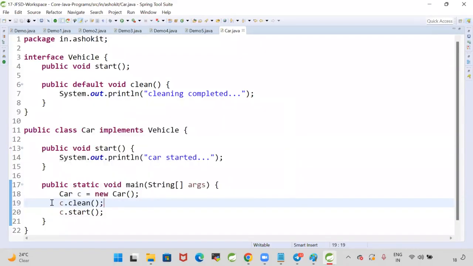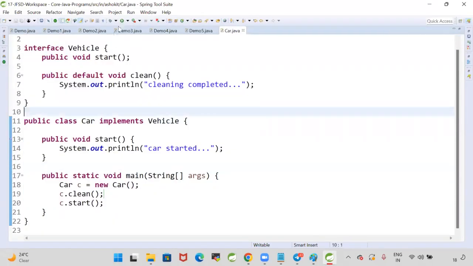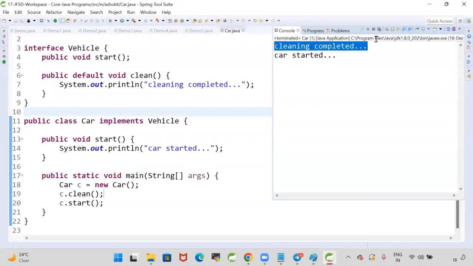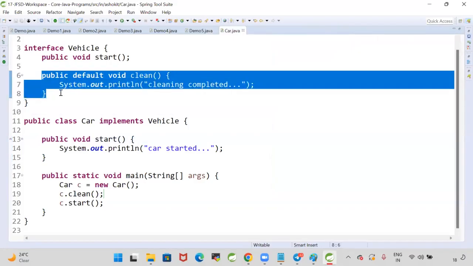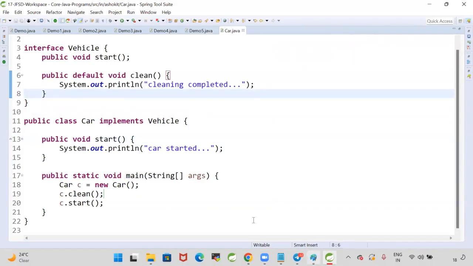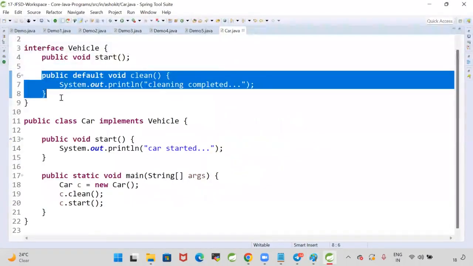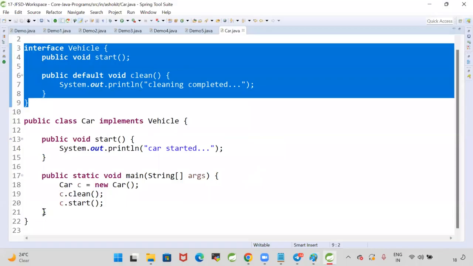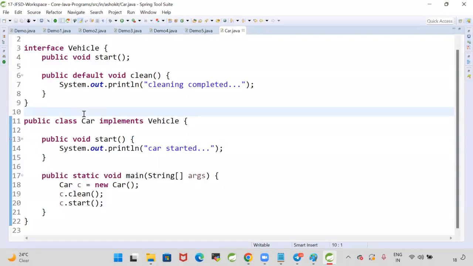c.clean. The clean method is my interface method. Cleaning completed and car started. Can I say these default methods are used to add new functionality to the existing interfaces without disturbing the existing implementation classes? That is called backward compatibility. Default methods are providing backward compatibility.